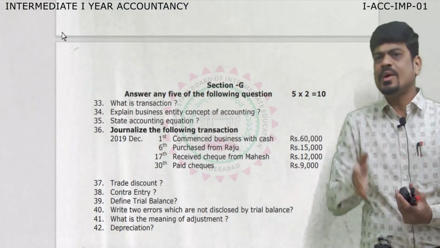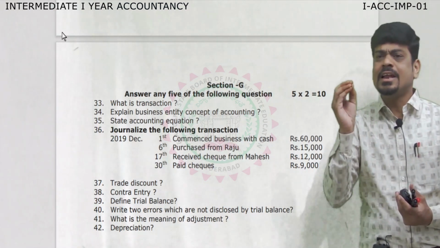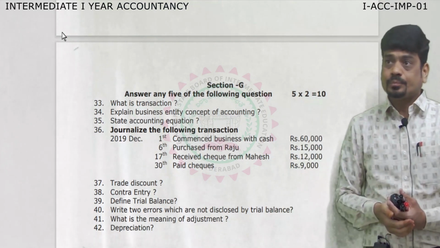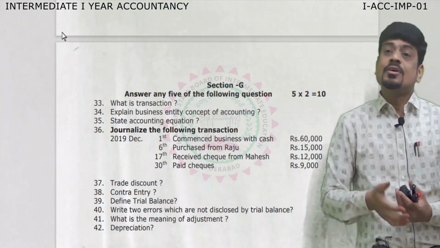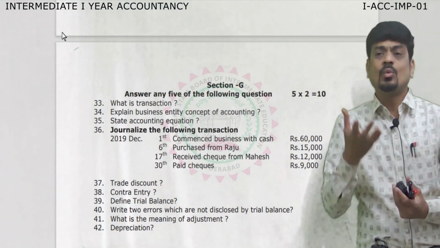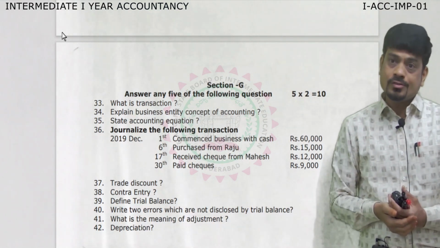The favorite question I can say, compulsory, 99% this question will be there. Sometimes they may ask what is journal proper also.